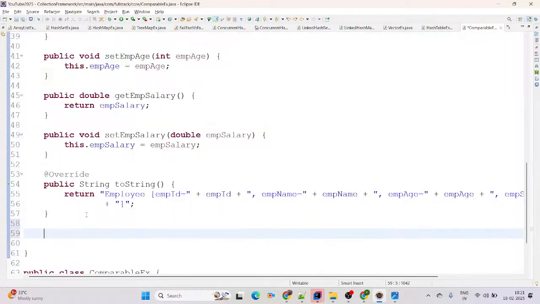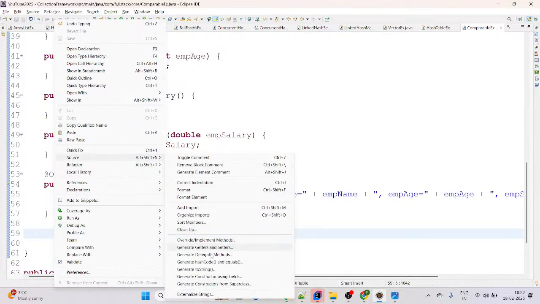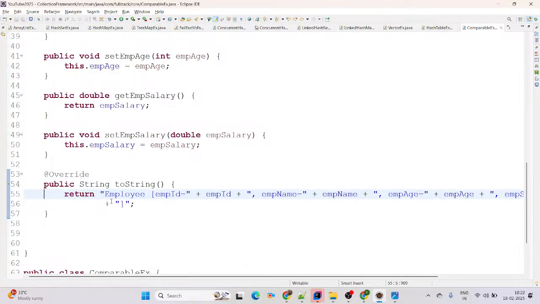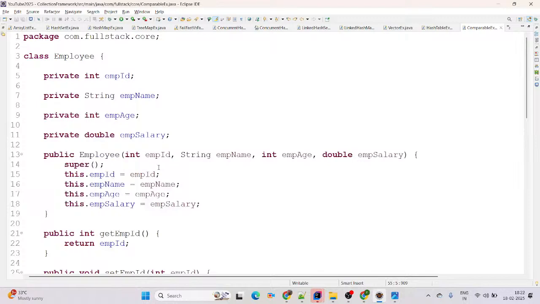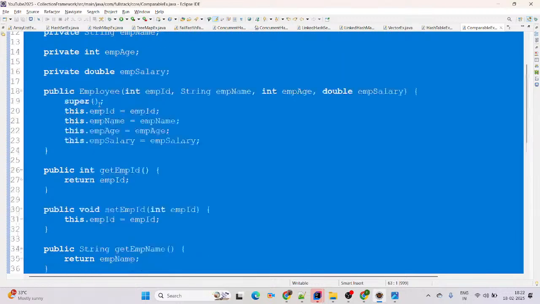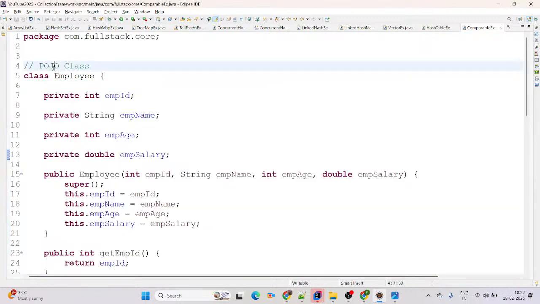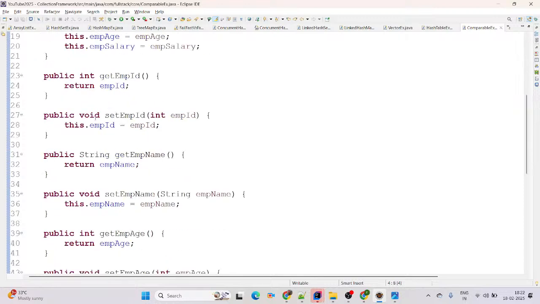If you want to add equals and hashCode contracts, you can go to Source and generate equals and hashCode. I will take a separate example for those. Here we don't require them. Here you can simply say this is a POJO class. POJO means plain old Java object, where we have variables, getters, setters and a constructor. That's called a POJO class, a fully encapsulated class.